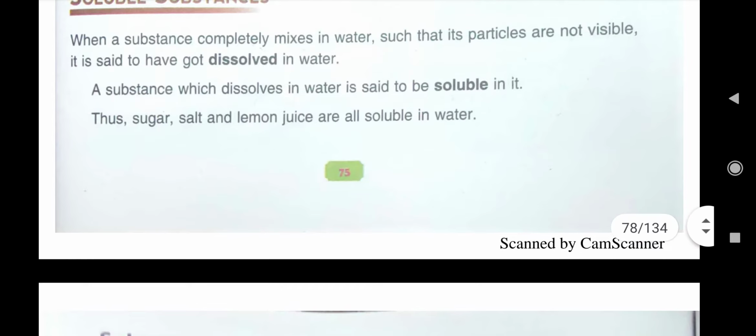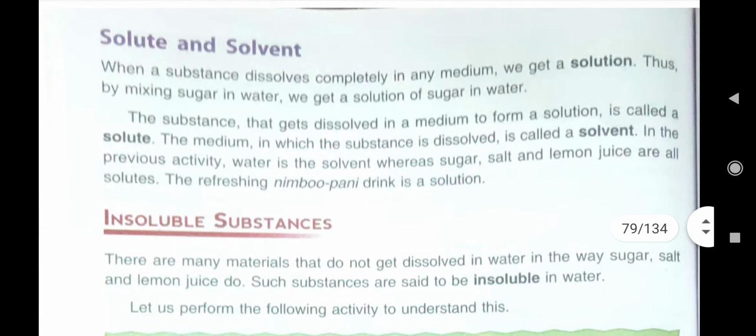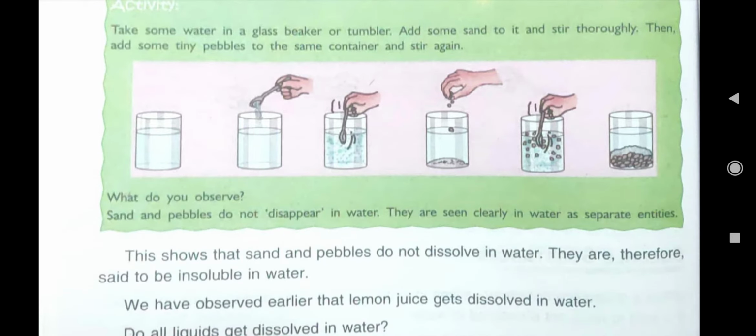Then soluble means, I told you, the substance which dissolves in water is said to be soluble in it. Then solute, you must be knowing, the substance that gets dissolved in a medium to form a solution is called solute, and the medium in which the substance is dissolved is called solvent, and the mixture of solute and solvent is solution. Then we saw another activities in which pebbles, sand, they all were insoluble in water.